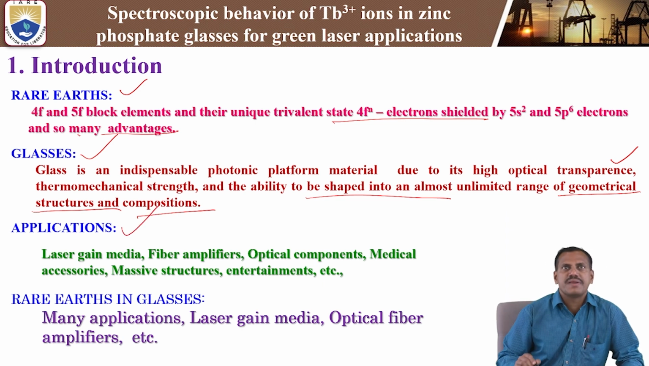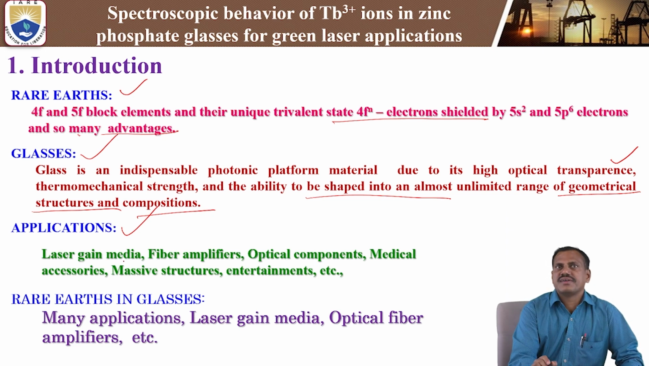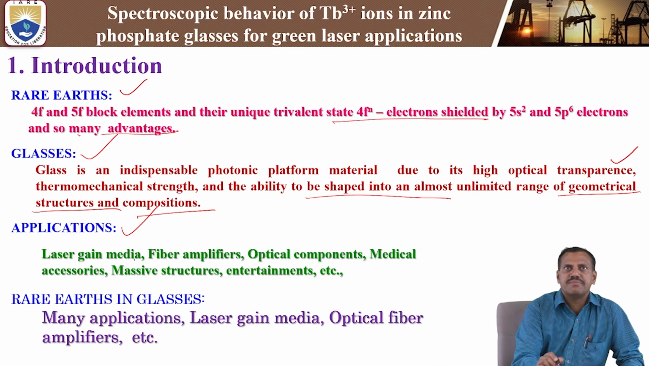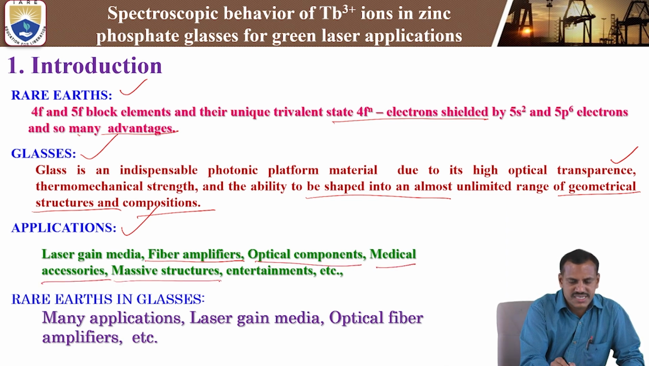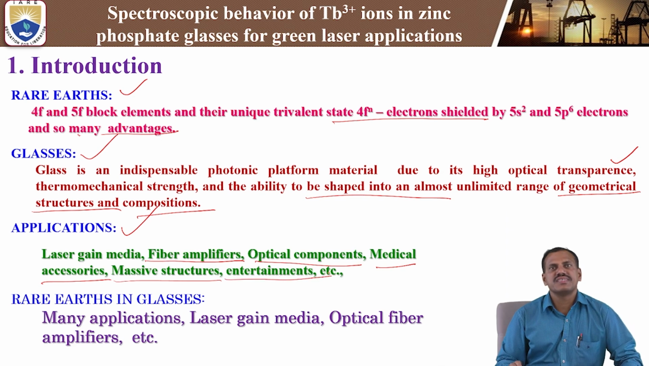Next, what are the important applications of the rare earth elements? So laser gain media. Rare earth doped glass materials are used as laser gain media and fiber amplifiers and optical components and medical accessories and massive structures and entertainment, etc. These are the different kinds of applications for the rare earth doped glass materials. Mainly they can be used for fiber amplifiers and optical components and medical devices and large gain media. That's laser gain media.